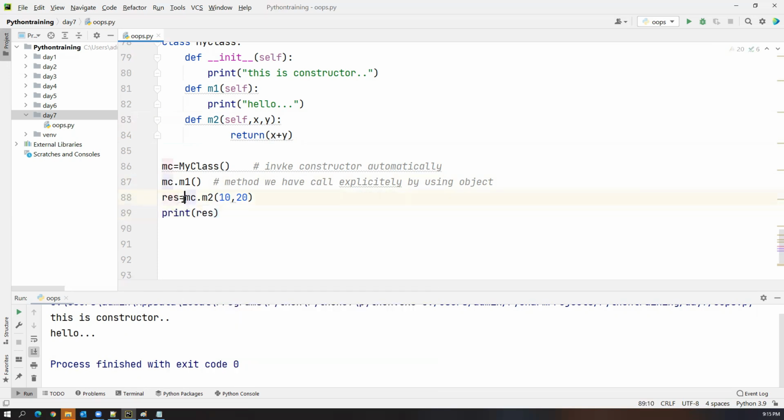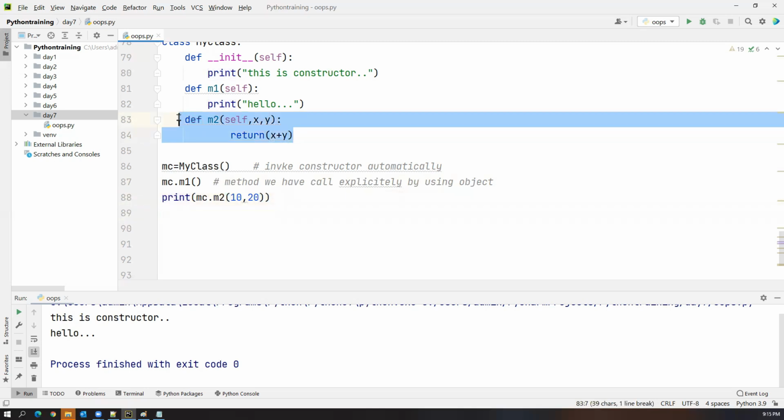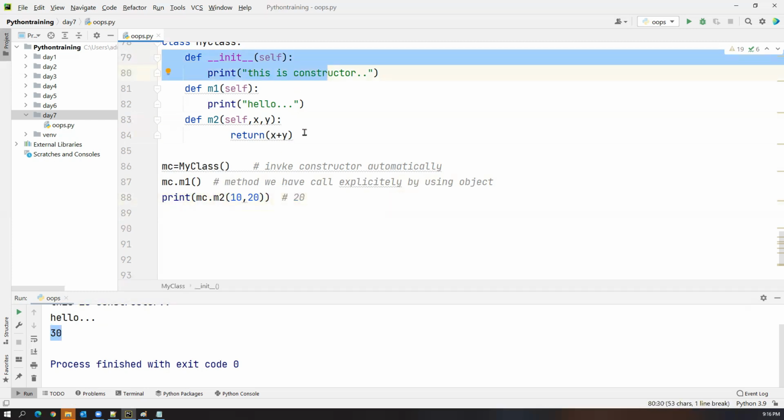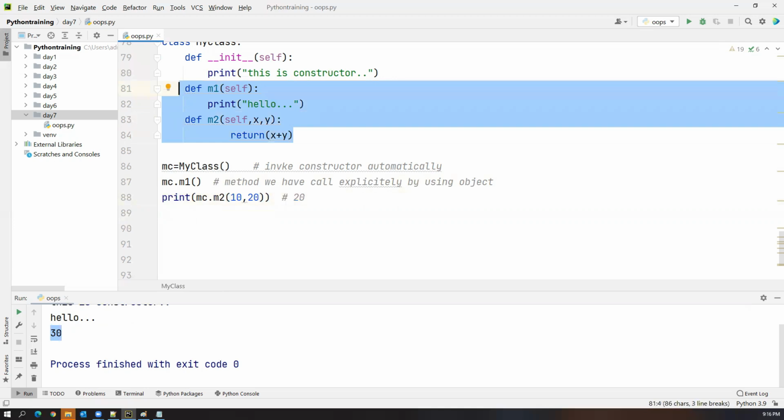Or else, if you don't want to use any variable, you can put this statement directly inside the print function. We can avoid another variable, because this method is returning a value. That's the reason. So now this will print 30. That's how we can create a constructor along with the methods.